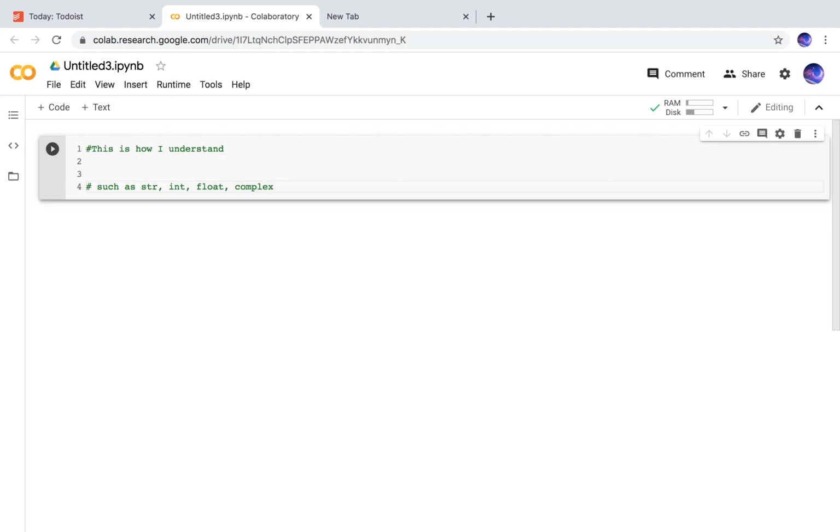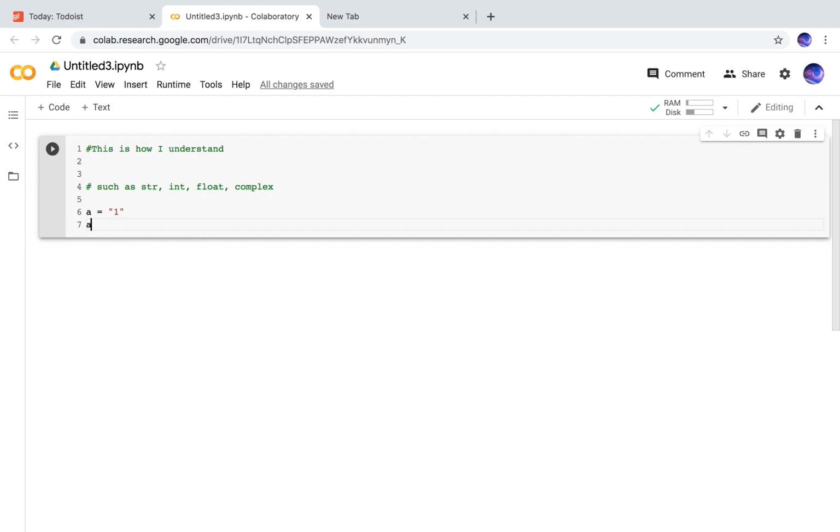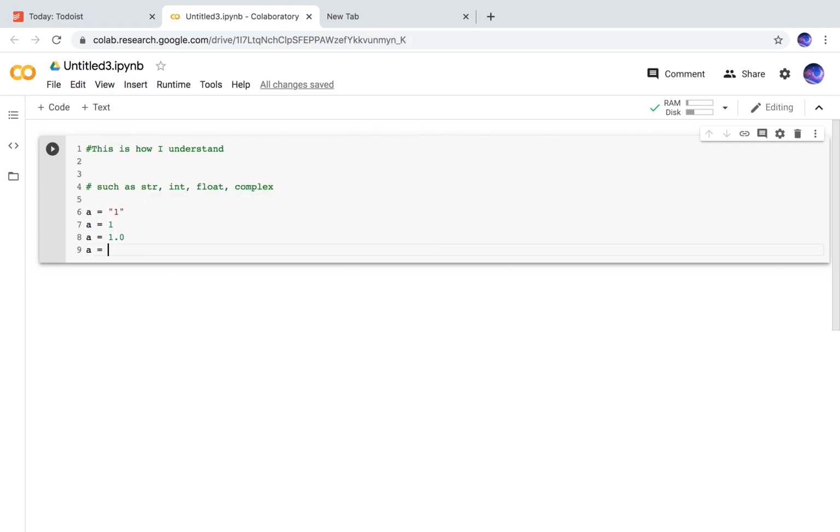It's really complex, you might not understand it. And we could differentiate them, such as a is equal to 1, a is equal to 1.0, and a is equal to 1 plus 2j. This is a string, this is an integer, this is something with a decimal, this is a complex.